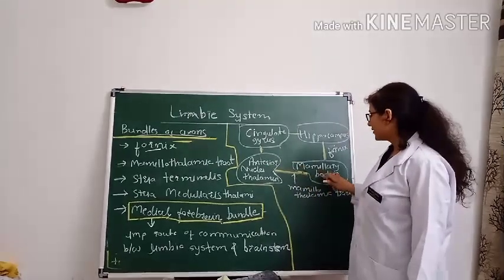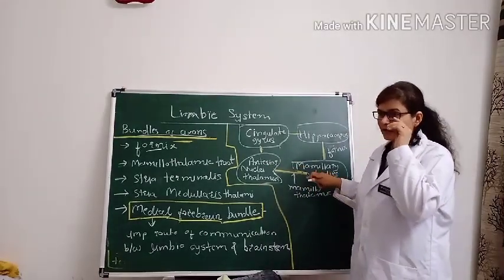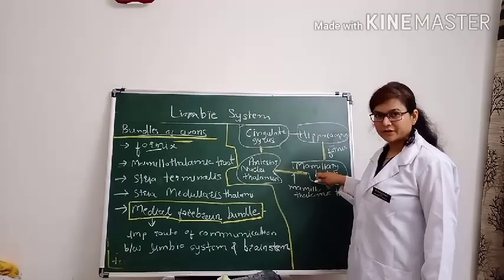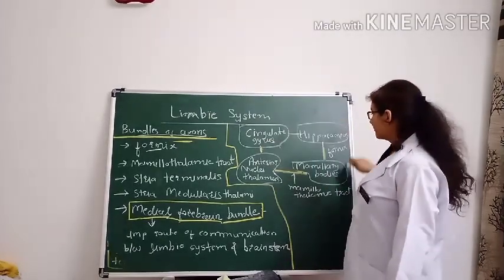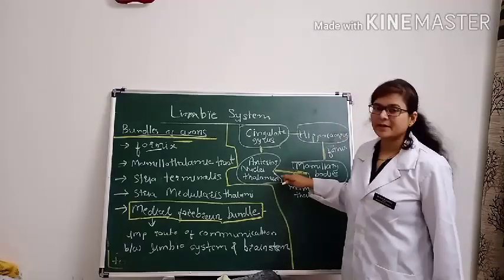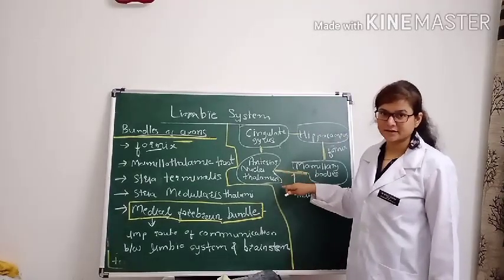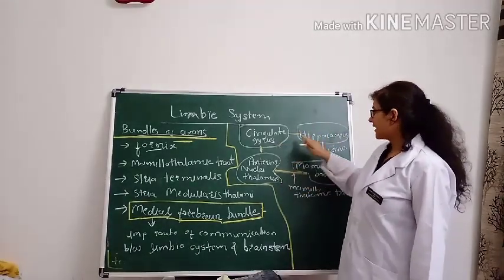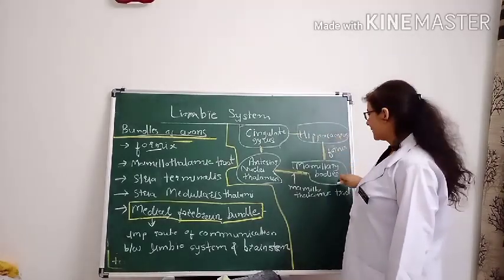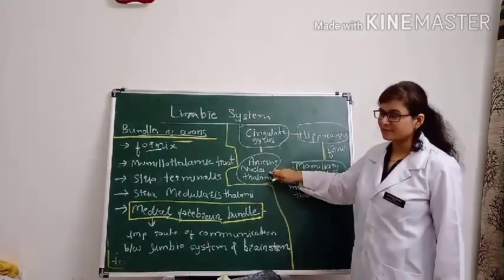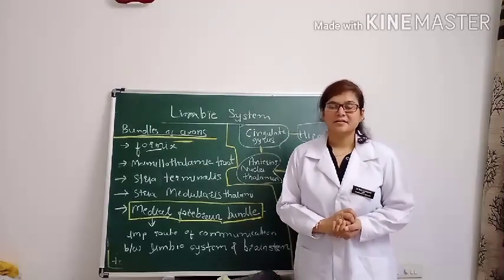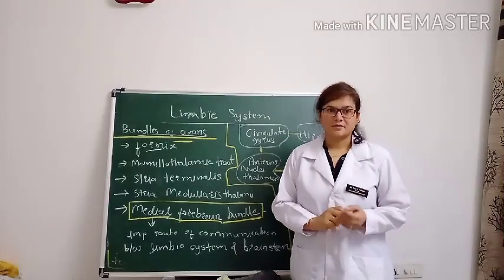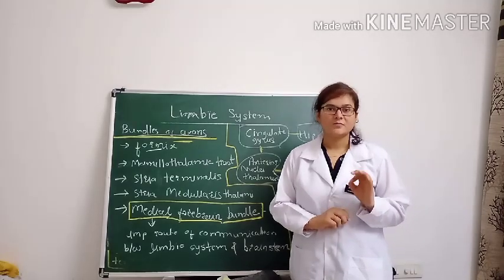See, these mammillary bodies are located just near the amygdaloid body, so they are structures in the vicinity. Basically, you have to remember this Papez model or Papez circuit: cingulate gyrus, hippocampus, mammillary bodies, anterior nucleus of the thalamus, and then back to the cingulate gyrus. This Papez circuit has much importance in the limbic system.